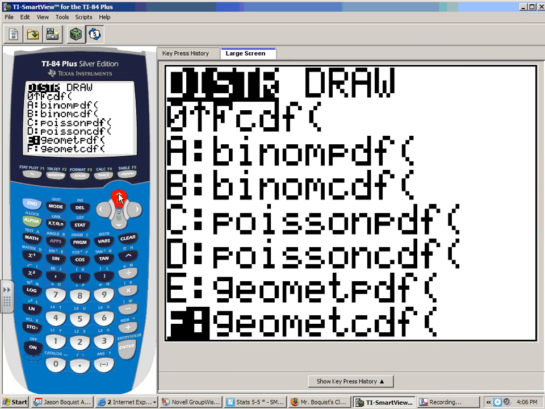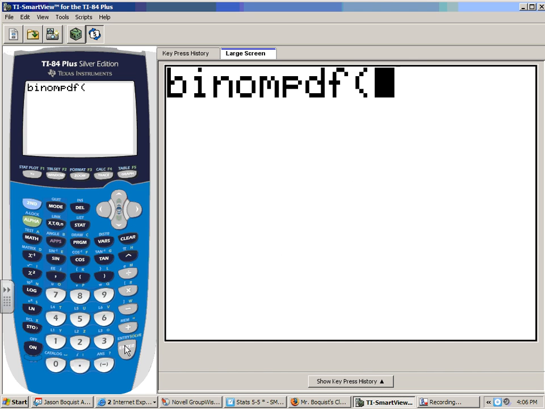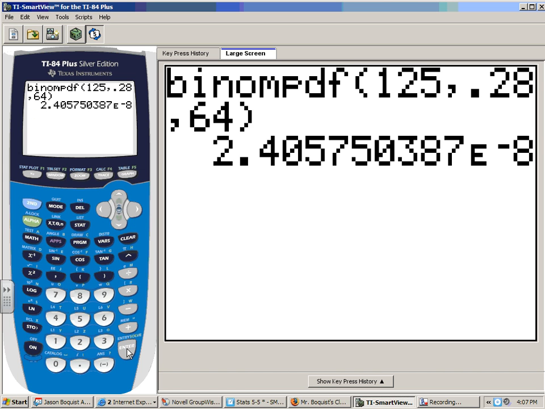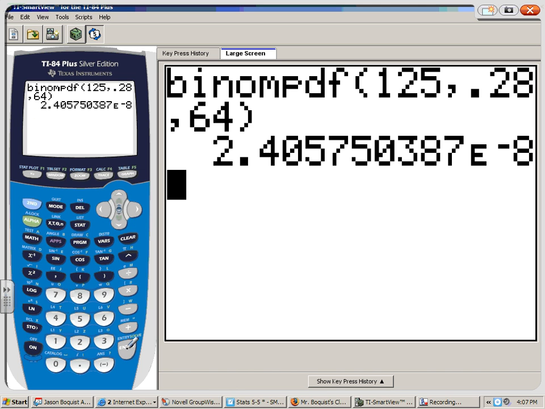And it's in a very similar location, but up actually one more. Oop, I hit it. And we got 125, 0.28. Is it 0.28? That's right, isn't it? And we want 64 of them. And so hopefully by doing some more of these, you realize that this is going to be a very small possibility. And what that E means right here, in this case, is basically times 10. So this is saying 2.4 times 10 to the negative 8th, which means take this thing and move it over 8 times. So incredibly small, 7 zeros and a 2.